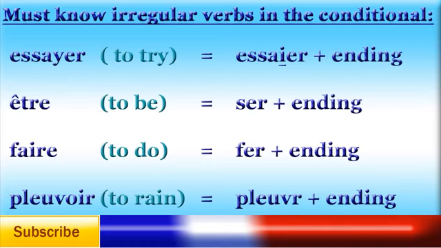The stem for the verb essayer in the conditional is essaier. For the verb être, ser. For the verb faire, fer. For the verb pleuvoir, pleuvr.